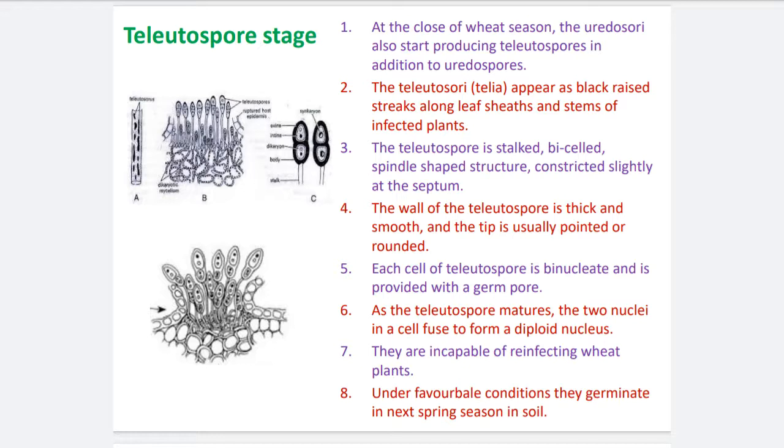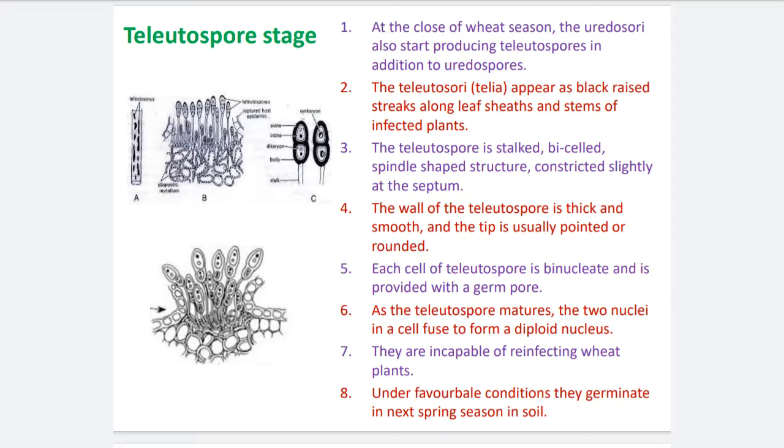At the end of the life cycle of wheat, that mycelium directly produces the teliospores rather than uredospores. Or in case of late infection of the wheat, the late infection directly produces teliospores rather than uredospores. Or at the end of the life cycle of wheat, all uredospores are converted into teliospores.